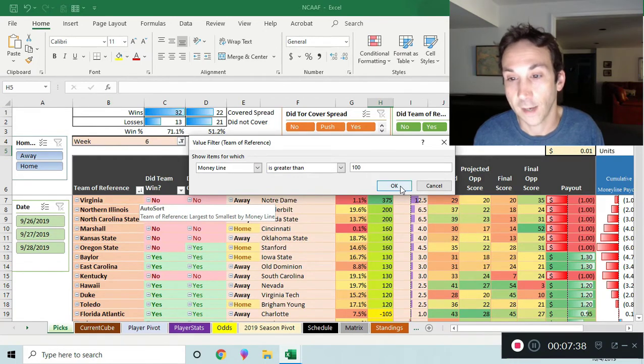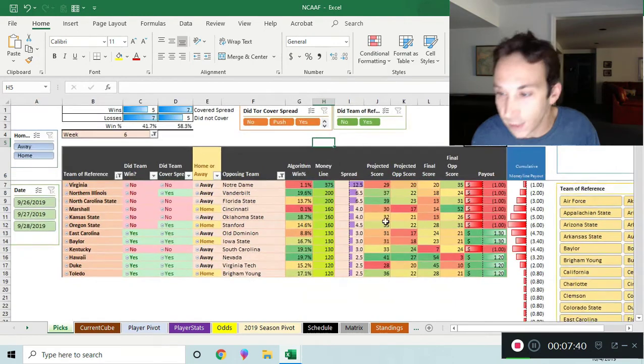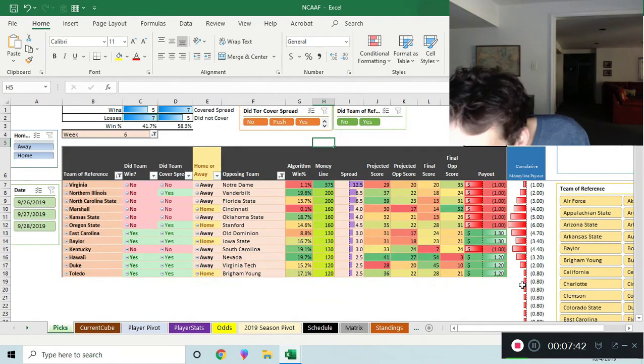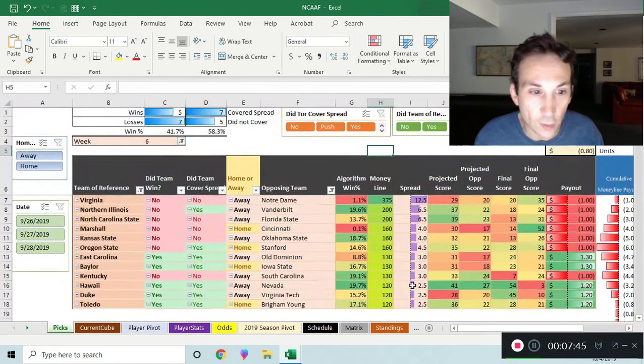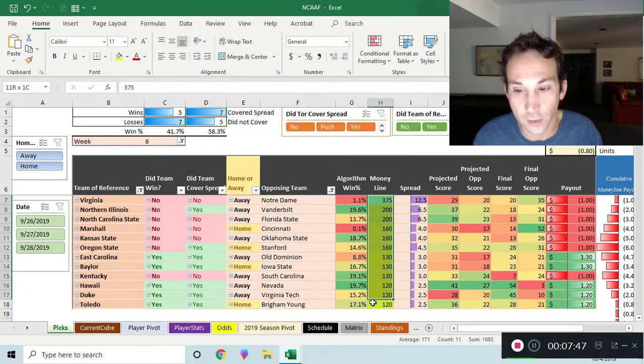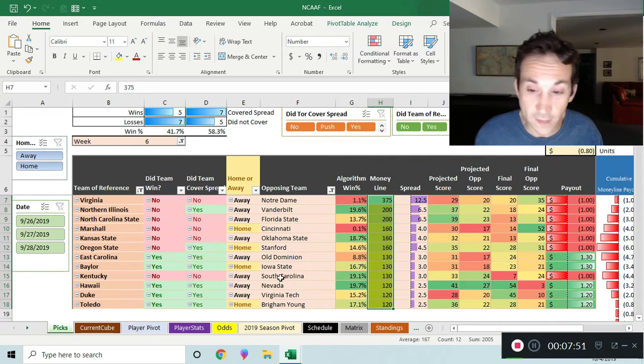If the money line was greater than 100, it's only these games which had a slightly losing record overall, but you can see that the payouts are good. So it was really only the ones down here. That's very, very interesting to look at it that way. It's the first time I've actually done that.